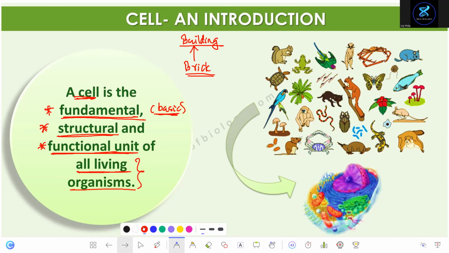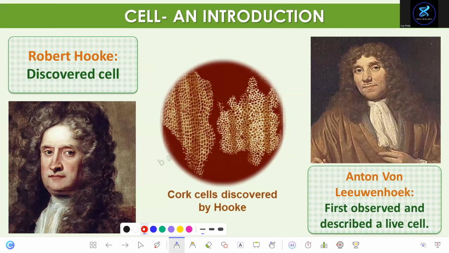Okay, Sharon, what's the definition of cell? A cell is the fundamental, structural, and functional unit of all living organisms. Sneha. A cell is the fundamental, structural, and functional unit of all living organisms. Yeah, Advaita. Sir, a cell is the fundamental, structural, and functional unit of all living organisms. Organism. Okay.